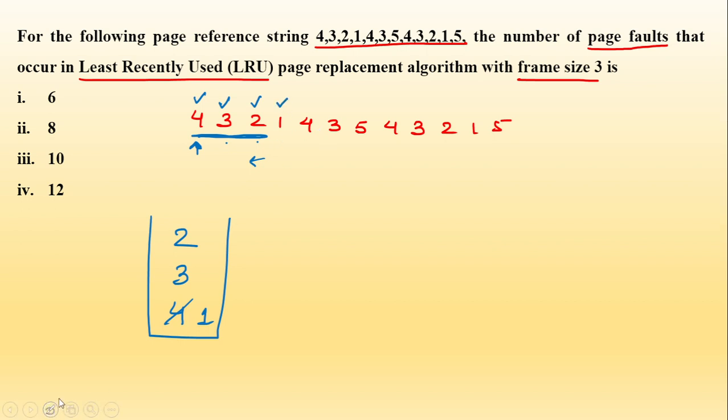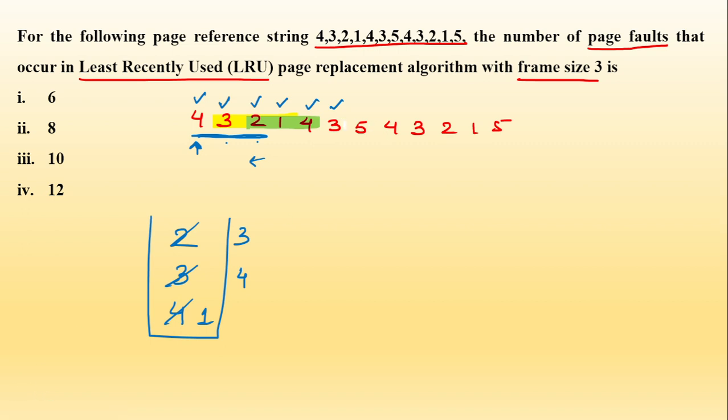Similarly for 4, जब आप 4 पे आओगे, you will move back to 3 places, 1 2 and 3. So the third page that when you're moving towards the left is 3. So you will replace this 4 with 3. Then again when you will move from, अब आप 3 के लिए जब मूव करोगे, ठीक है, so what you will do, अब आपको क्या एंटर करना है? 3. So 4 1 and 2 you will take, ठीक है, 4 1 and 2. So the page that you will replace is 2. So again this is a page fault and this is a page fault. Now we have 5. अब 5 के लिए what you will do?